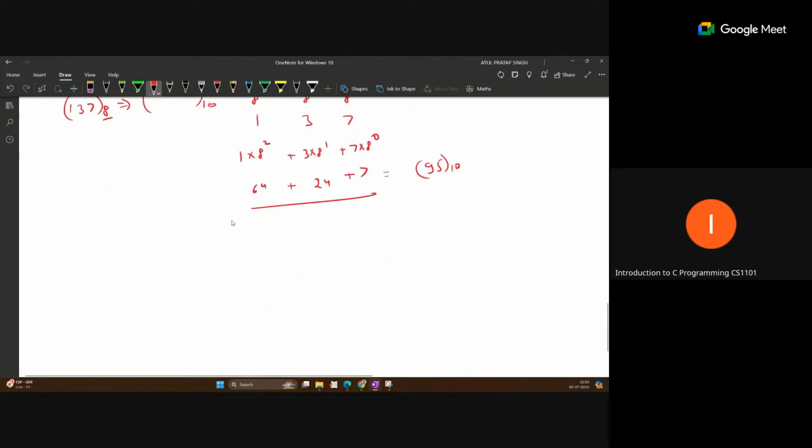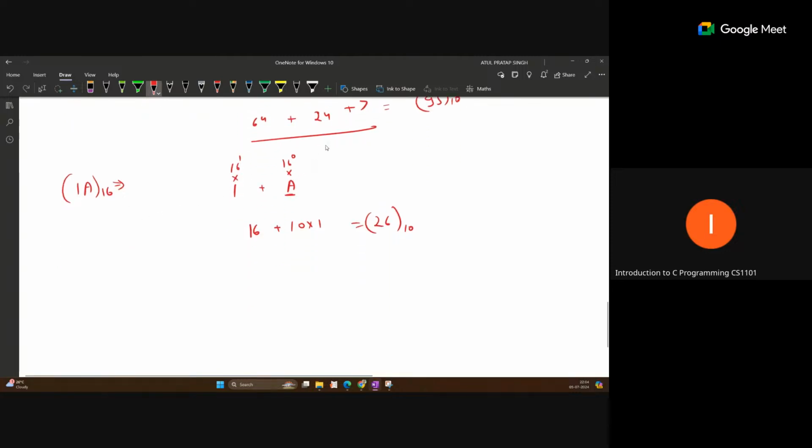The same thing you can perform if the number is given as 1A. This is a hexadecimal representation. What is the equivalent decimal? Same thing: A and 1, with 16 to the power 0 and 16 to the power 1, and a plus operation. A means 10, so we use A as 10, because this is the representation. 10 into 16 to the power 0 is 10, plus 1 into 16, so 16. That means 26. This is the representation for 26 in decimal. So this is the way to convert from any other base to decimal.